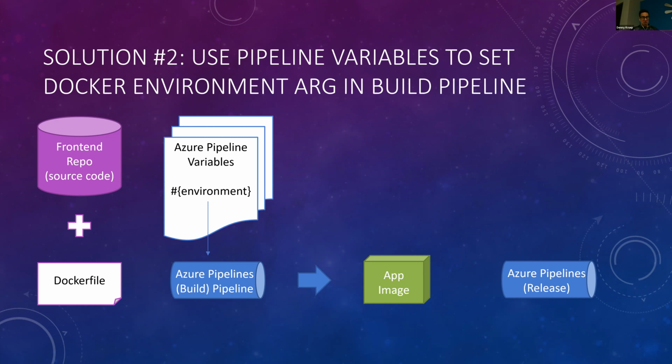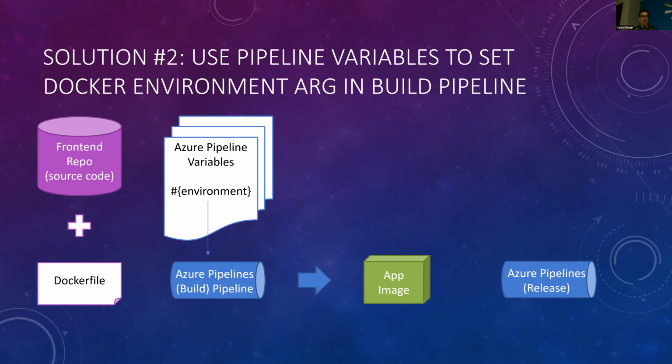To do that, I simply have to modify the Docker file so that instead of having a hard-coded ng build environment, saying ng build for dev or ng build for production, I could have ng build with a variable environment, and I could plug that environment in through these Azure pipeline variables. So certainly a good option.